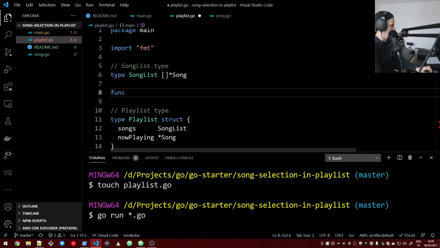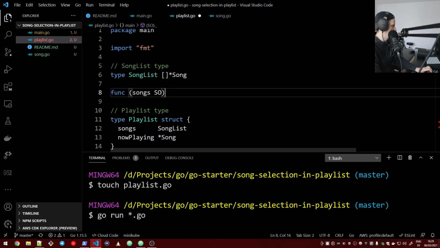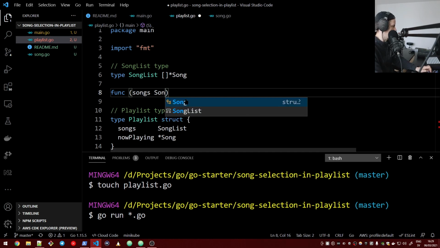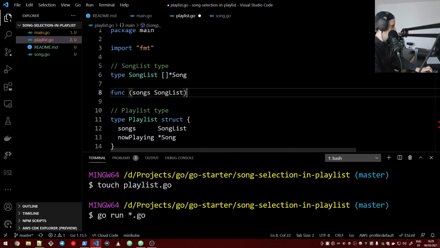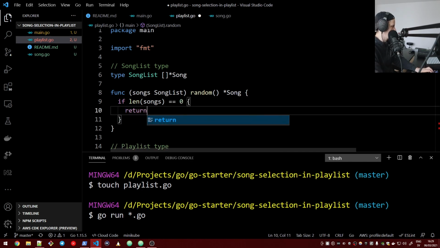Let's extend the song list with a random function to give us a random from that song list. So we want to extend this type with this random function, and it gives us a song from that list. Right. So first of all, if there is nothing in there, then we will get nothing.